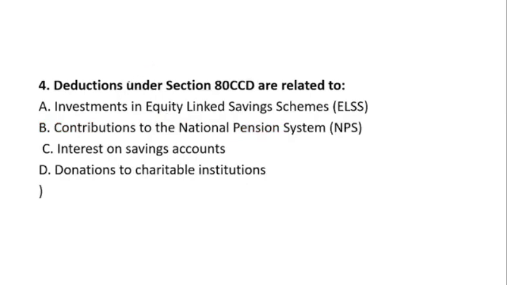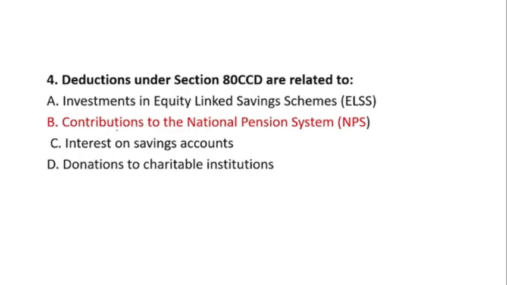Okay, then question number 4, deduction under section 80CCD is related to what? Option A is investment in equity linked savings scheme, that is ELSS. Option B is contribution to the National Pension System. Option C is interest on savings account, and option D is donation to a charitable institution. Let's pause the video and try it yourself. So what will be the correct answer? The correct answer is option number B, that is contribution to the National Pension System, which is 80CCD.